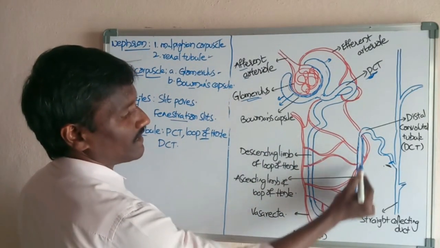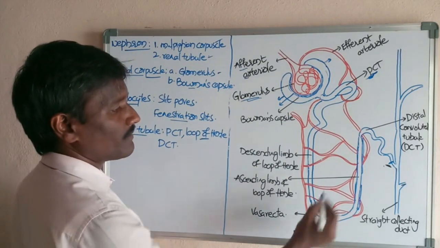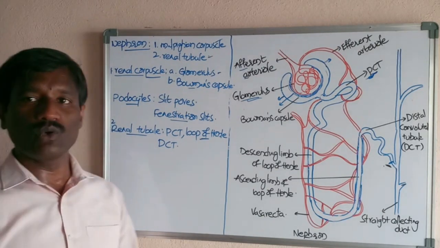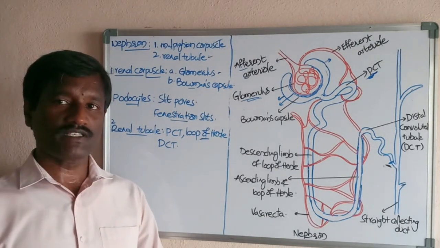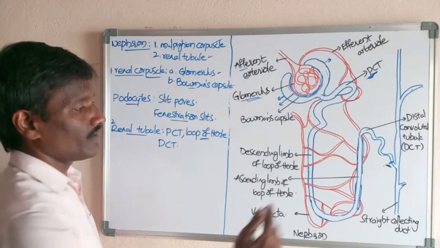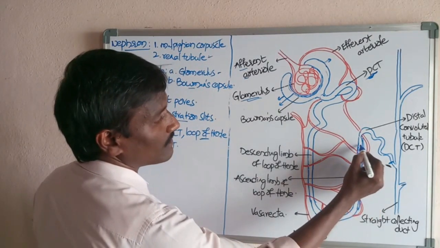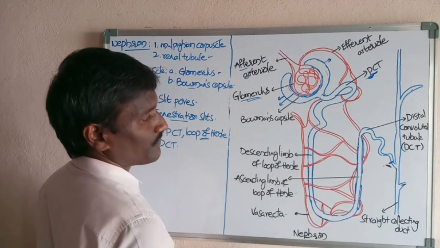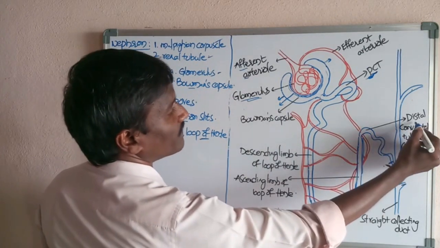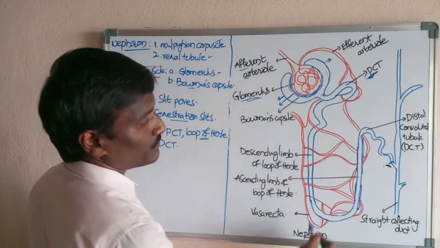This is the ascending limb, towards the cortex region of the kidney. The ascending limb is divided again into two parts based on thickness: the thin part and the thick part. Finally, the ascending limb opens into the distal convoluted tubule.